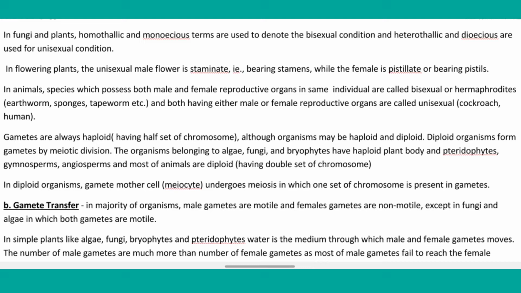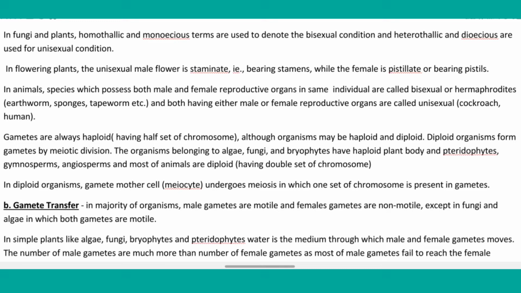Next is that gametes are always haploid. Haploid here refers to having half set of chromosomes. Although organisms may be haploid or diploid, diploid organisms form gametes by meiotic division. The organisms belonging to algae, fungi and bryophytes have haploid plant body, and pteridophytes, gymnosperms, angiosperms are diploid. Most animals are diploid. Diploid here refers to having double set of chromosomes.